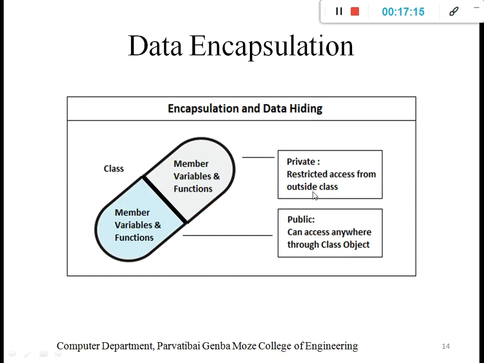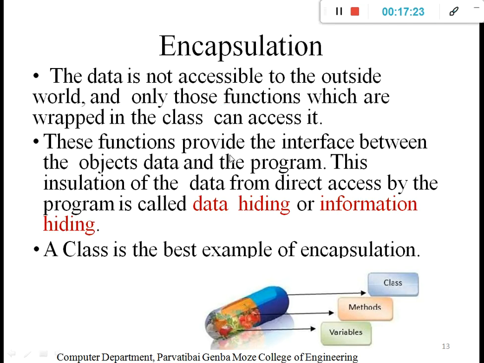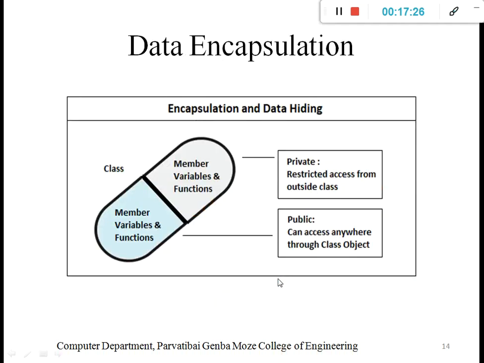Then data encapsulation contains two types again, private and public. Public we can directly access. This is somewhat a general explanation. Programmatically, the class concept contains access specifiers, which represent private data and public data. We will understand at the time of learning the class syntax what is meant by access specifiers. Private and public are the access specifiers. We will understand it with an example.